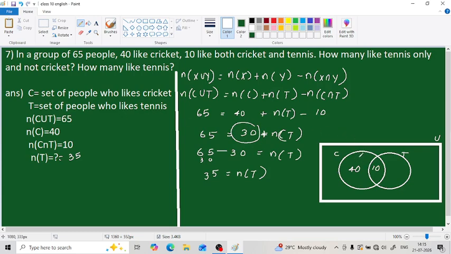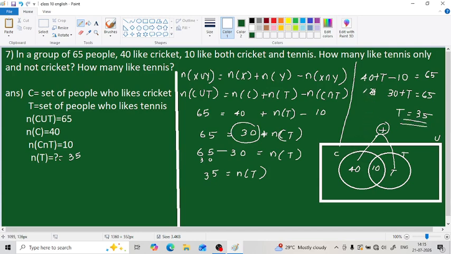First we add both, so 40 plus T, then subtract 10, so minus 10 equals 65. So 40 minus 10 is 30, plus T equals 65, and solving we get T equals 35. You can solve it in this way also.